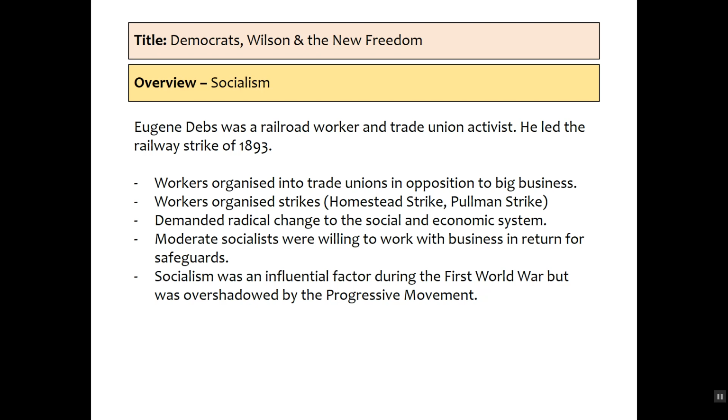He wanted to end big business's grip on the economy and grip on workers. They were exploiting workers. They had long working weeks. They had reduction in pay, all in the name of profit. Workers in socialism organise into trade unions in opposition to big business. They organise strikes, and we've got a number of examples there. They want a radical change to society and the economic system. They want to abandon this big business capitalism in favour of social ownership, so that the people own the businesses and the workers benefit equally from the profits.